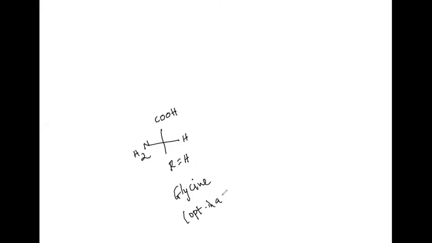Glycine means we can take the amino acid like this: NH2, then COO minus, COOH, then here H, and here R. This R is equal to H only in the case of glycine, and only then it is optically inactive. Now there is a migration of H plus from acid to base, because in the amine, the nitrogen has a lone pair of electrons.